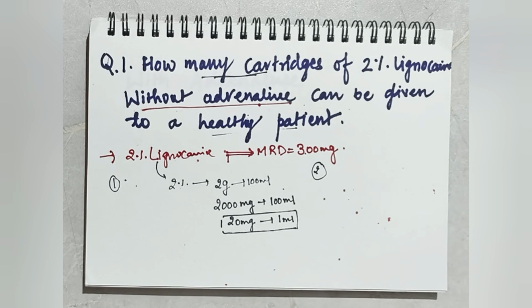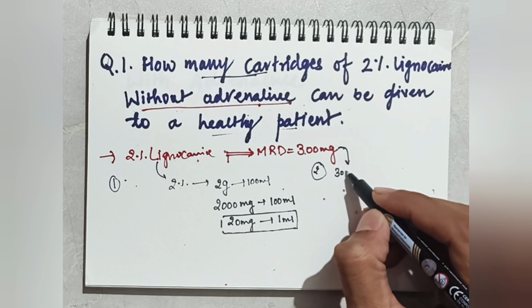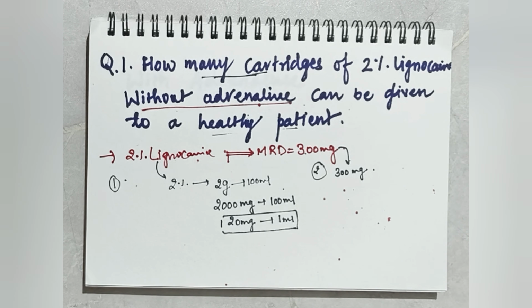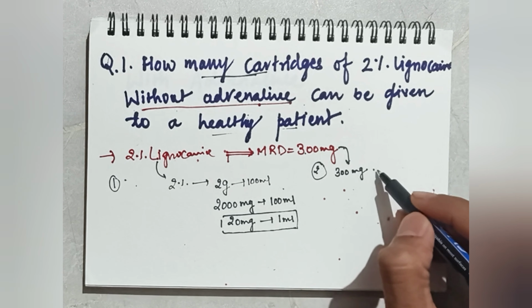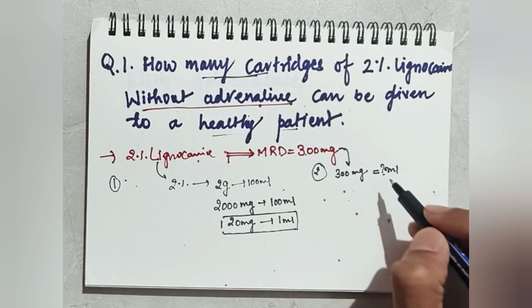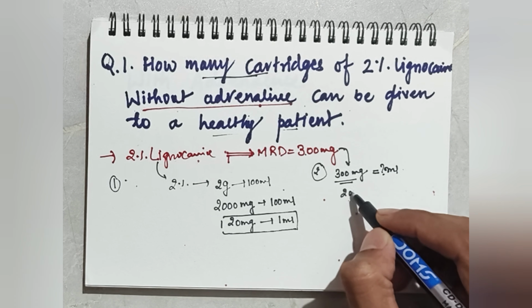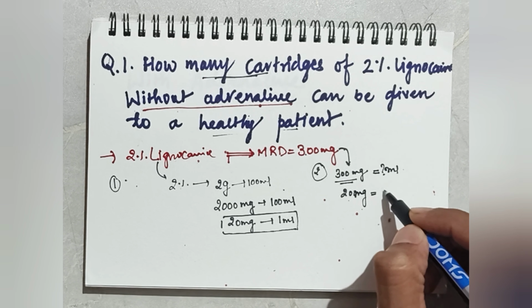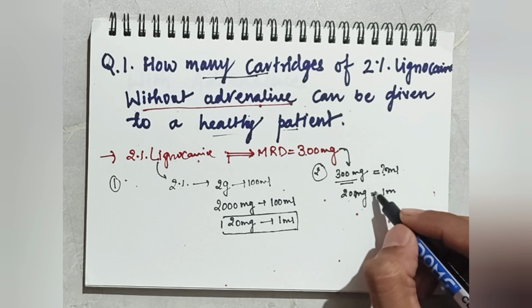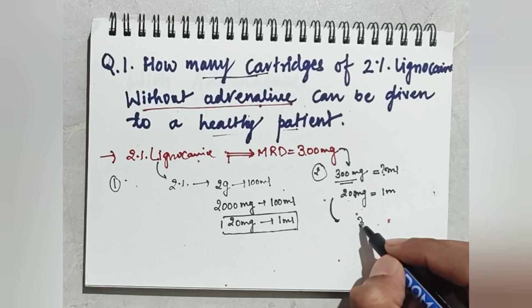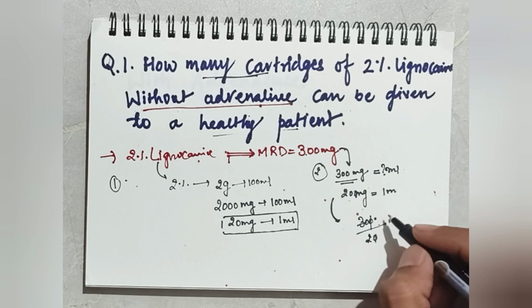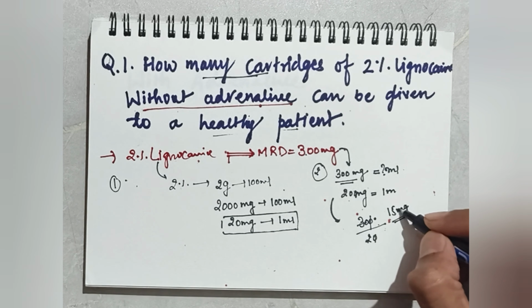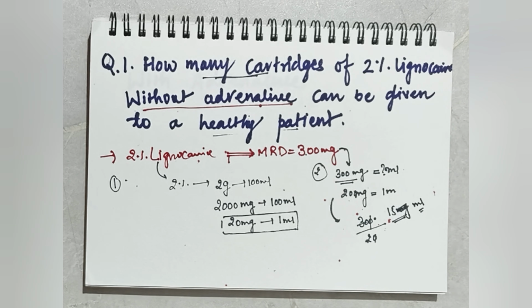Second step: it is without adrenaline, so the maximum recommended dose is 300 milligram. If 20 milligram is there in 1 ml, how many ml will be required for 300 milligram? This will be 300 upon 20, that is 15 ml of solution.